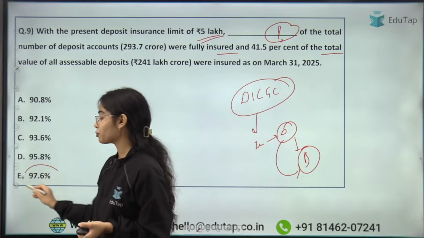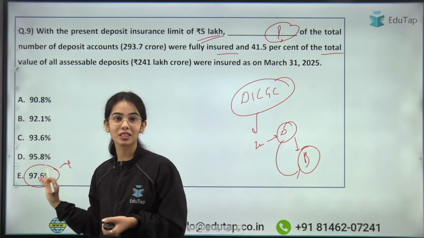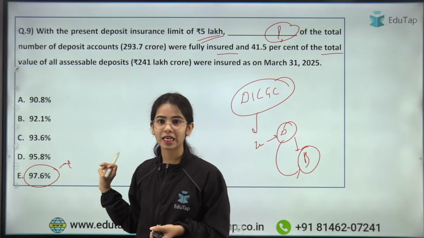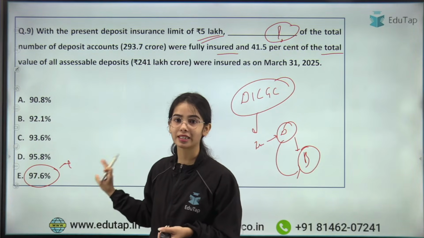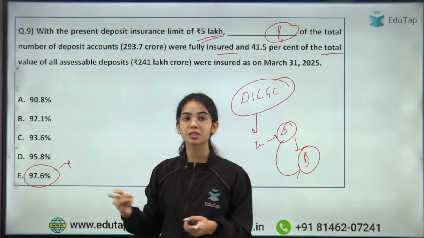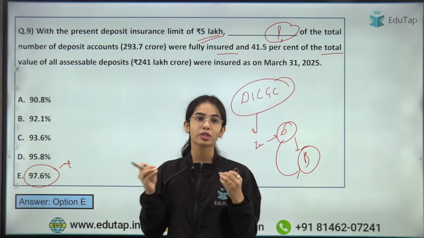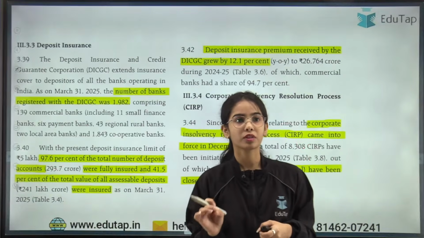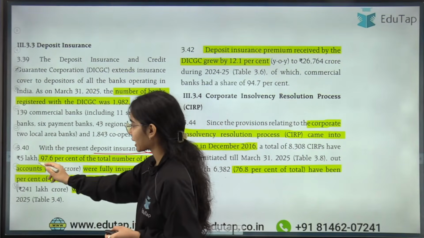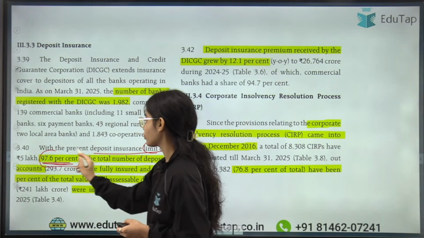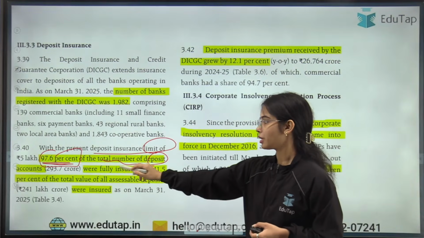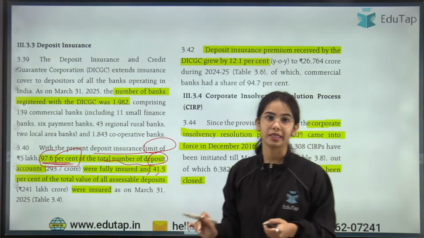So 97.7%. Yes, very good. Good to see that you are able to answer the question. Muskan has given the right answer. Mukund has given the right answer. The right answer here is E. Guru Raja has given the right answer. So 97.6% of total deposit accounts are fully insured. So with the present deposit insurance limit of 5 lakh, 97.6% of the total number of deposit accounts were fully insured. This is the important data that you have to keep in mind.